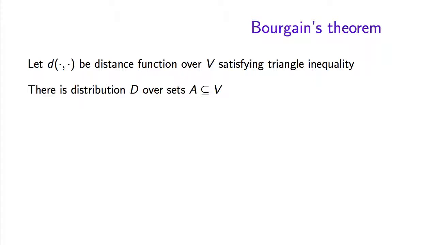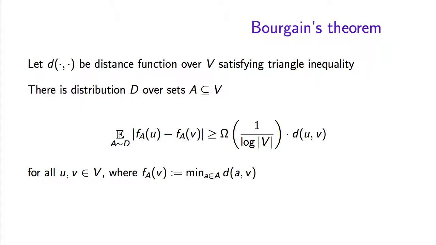then it's possible to find a distribution over subsets of V such that if we call f_A(v) the distance of v from the closest element of A, then for every pair of elements u and v, the expectation for a random set A sampled from the distribution D of f_A(u) minus f_A(v) is at least the distance between u and v times some error factor, which is at least 1 over log n.